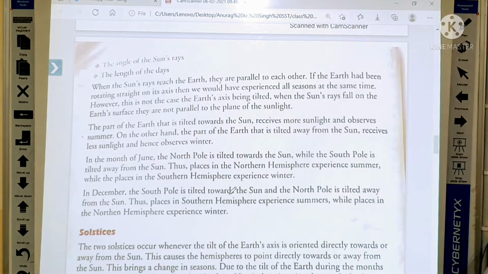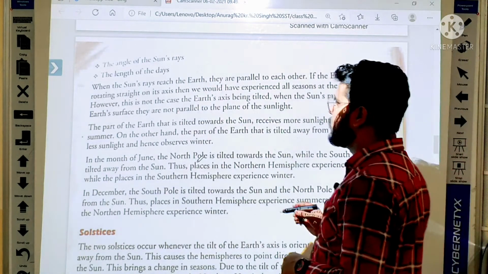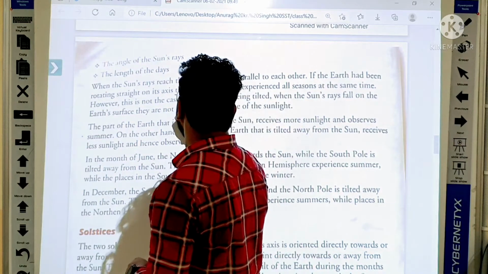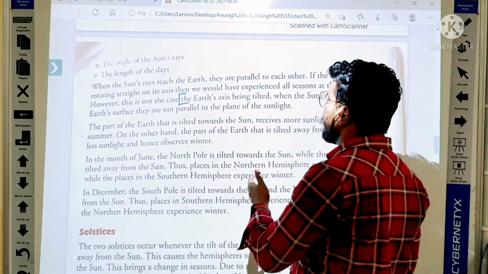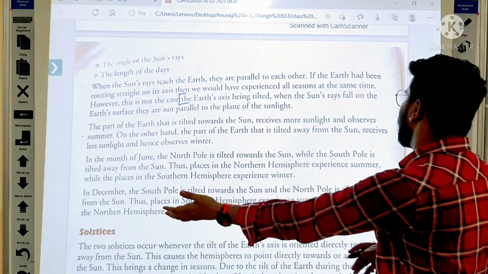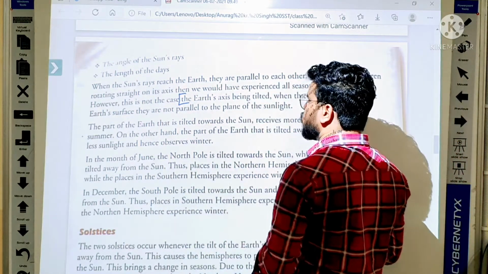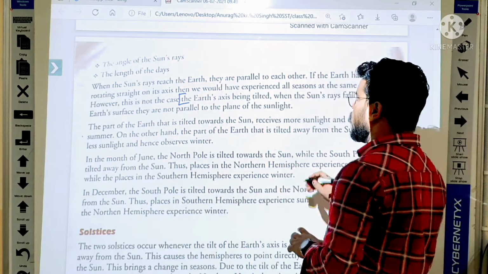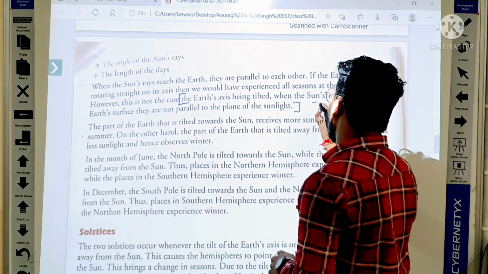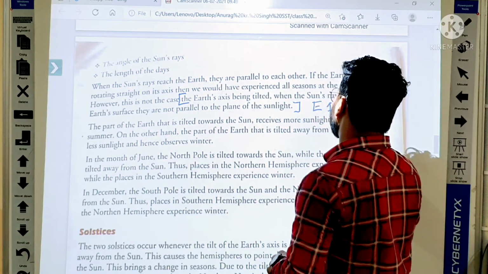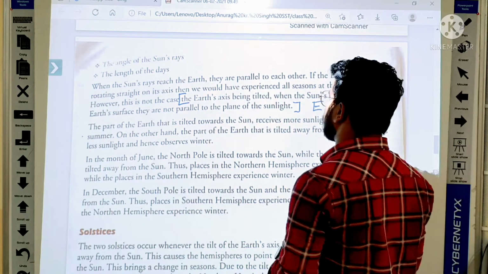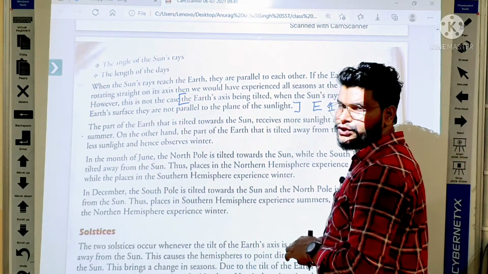Yes, a student. Now you all write the answer. Okay student, this is the answer. The Earth's axis being tilted, when the sun rays fall on the Earth's surface, they are not parallel to the plane of the sunlight. Okay, so student, this is your answer of question number E. So this is the answer of type E question.